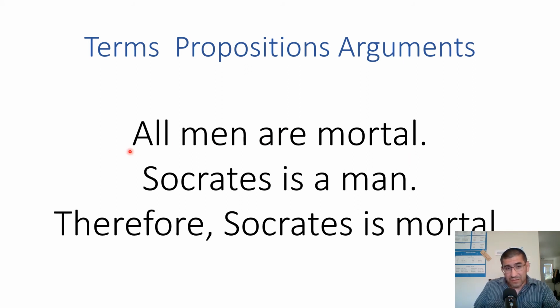So we have this first proposition, all men are mortal. The second one, Socrates is a man. And then the third one, therefore Socrates is mortal. That's an argument. Okay, so we did terms, propositions, and now the argument. The argument is right here. Here's the first premise, all men are mortal. The second premise is Socrates is a man. And then we have the conclusion, which is therefore Socrates is mortal. Now we know it's the conclusion because it has what's called the conclusion indicator, therefore.